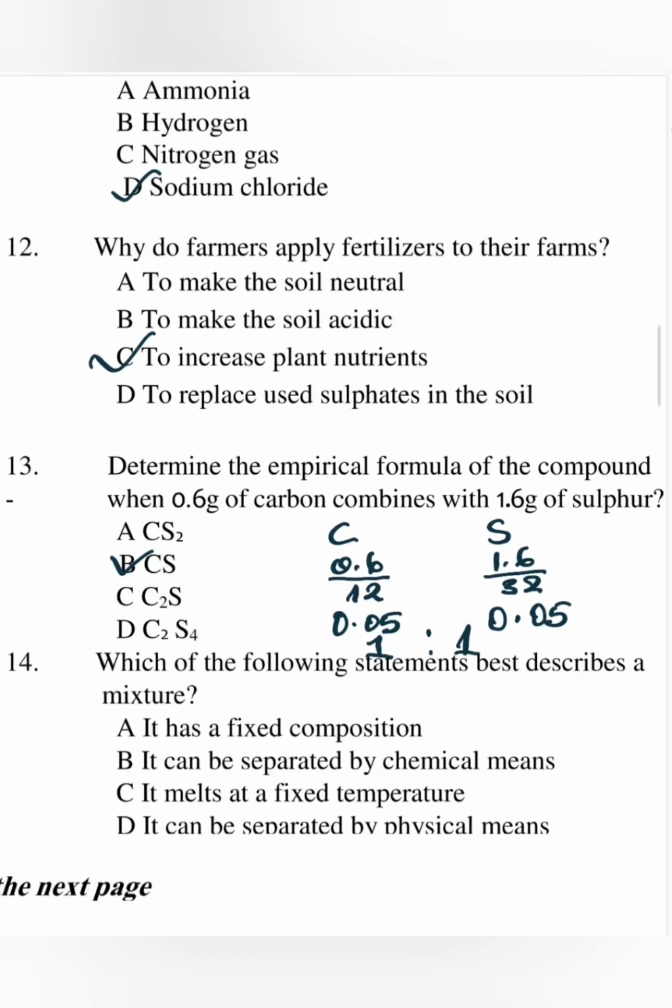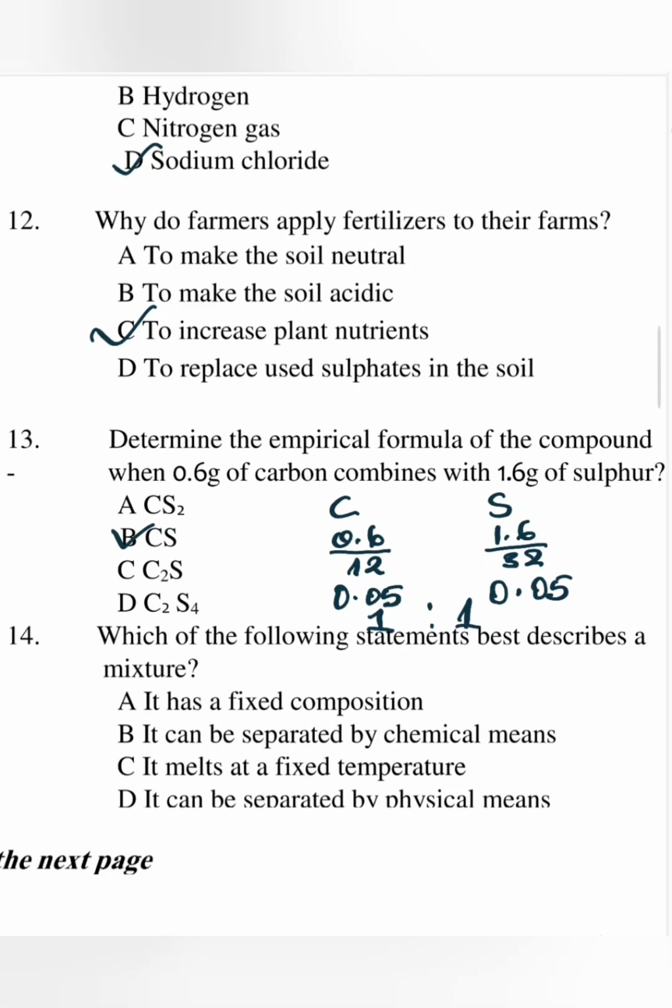In number 14, which of the following statements best describes a mixture? It has a fixed composition, it can be separated by chemical means, it melts at a fixed temperature, it can be separated by physical means. Yes, that is the characteristic of a mixture. For example, air. Air is a mixture whose components can be separated by physical means.